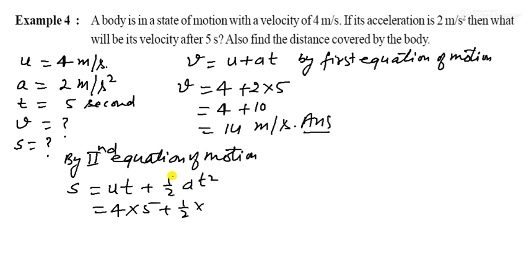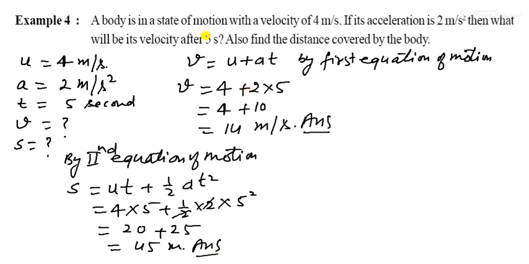So that is s equals ut plus half of at square. So u is given as 4, time t is given as 5, and a is given as 2 meter per second square, and time is given as 5 seconds. So 5 whole square. So what will happen? 2 cancels with 2, 4 fives are 20, and 5 fives are 25. So it will be 45 meter. So that is your answer.